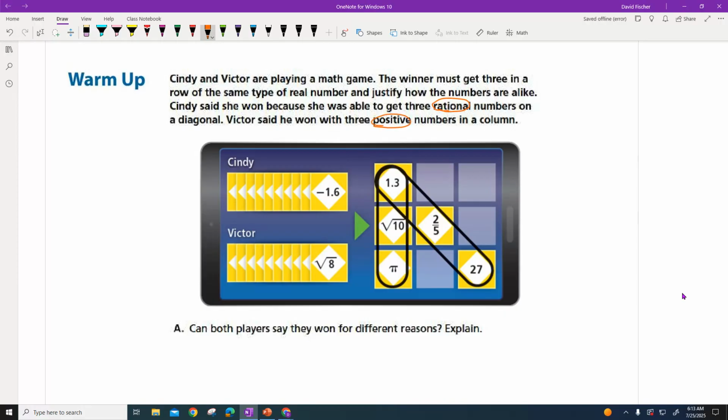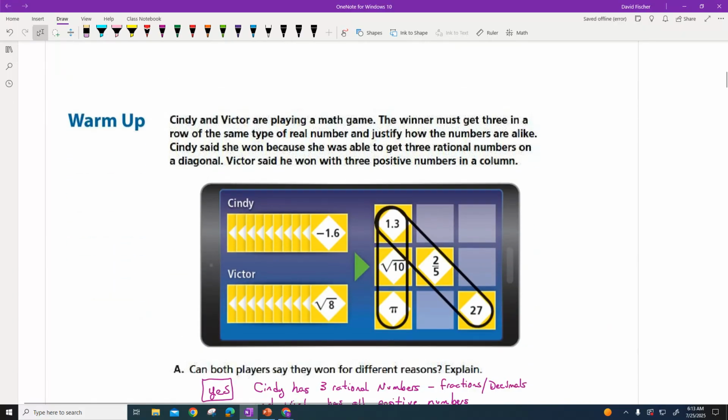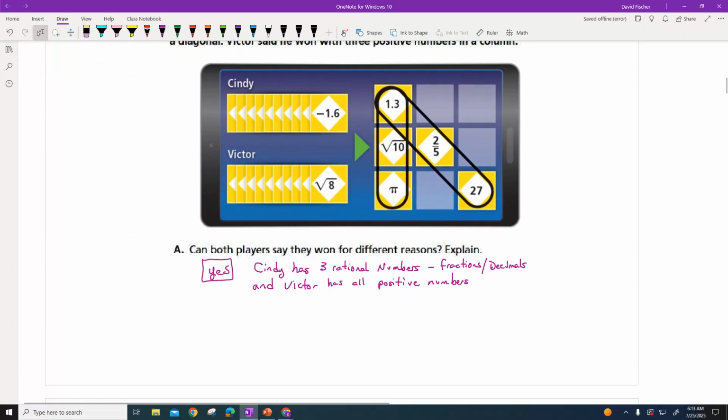And then if you look at Victor, he said, oh, I had all positive numbers. You probably got this one because if you look at Victor right here, he says I have all positives. Well, pi is 3.14, which is a positive number. Square root of 10 is an irrational number, but it's also a positive because I don't see a negative sign in front of that. And then I see a positive number here called 1.3. So I'm hoping you came up with something very similar to this, where we're saying, yeah, they're both right, and then kind of explain it. Okay?